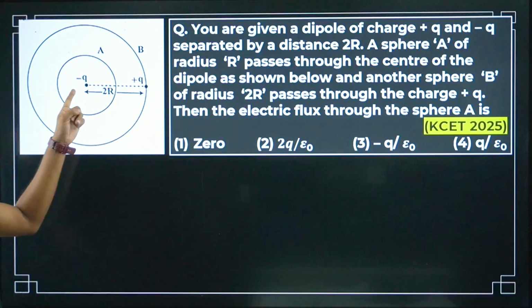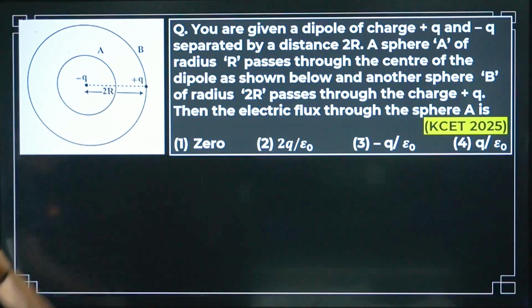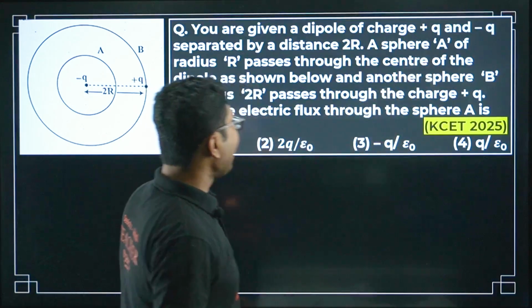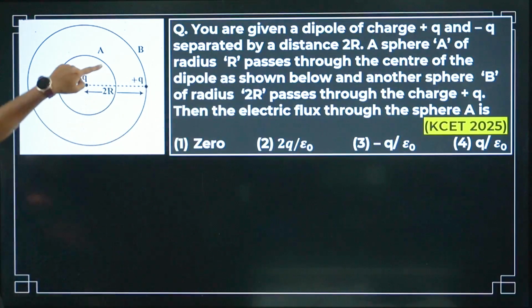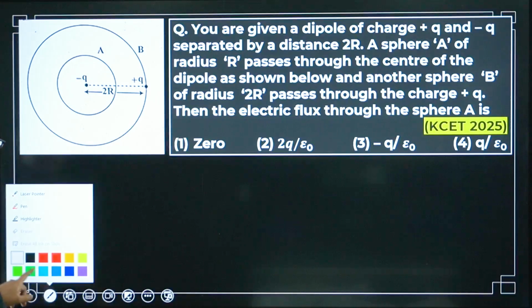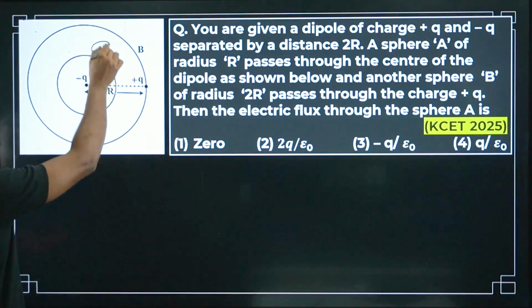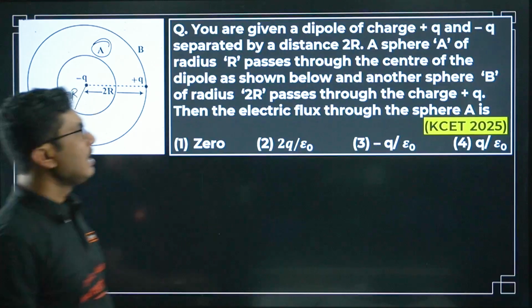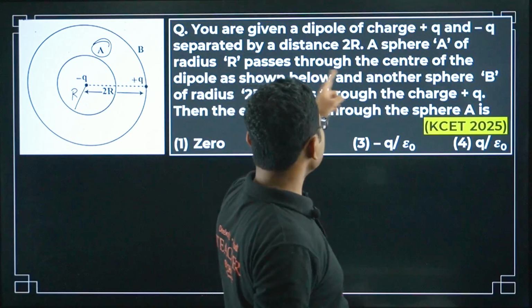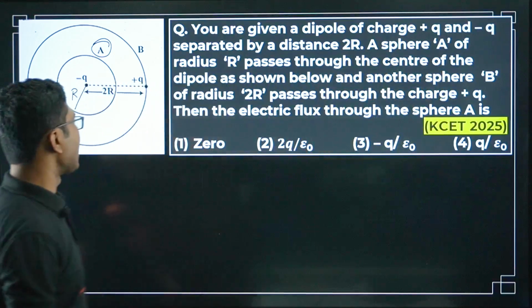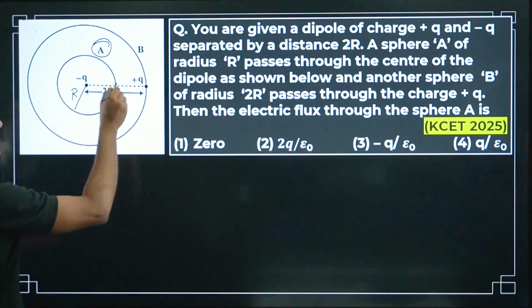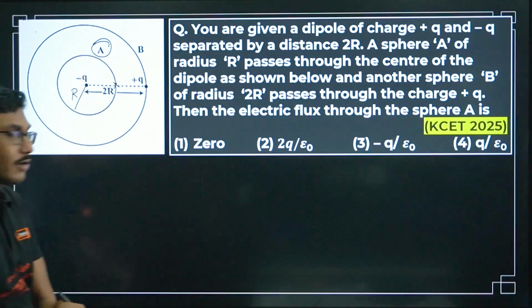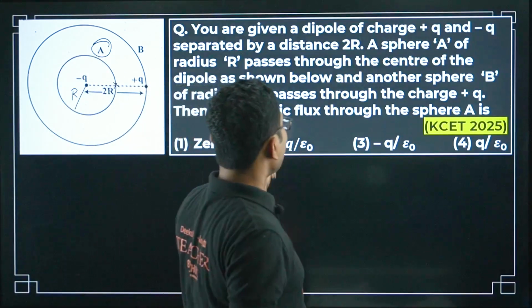A sphere A of radius r passes through the center of the dipole as shown. That means the minus q is located at the center of this sphere.